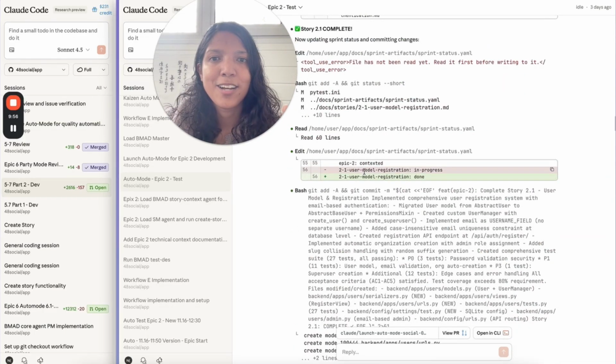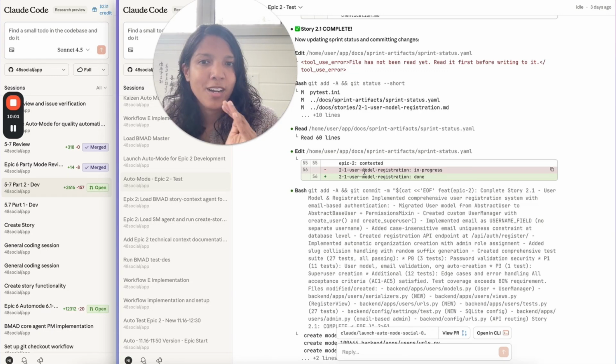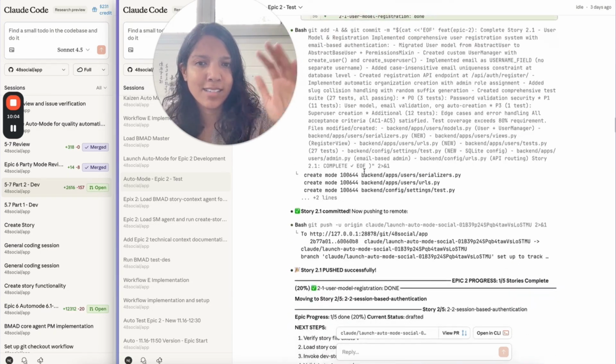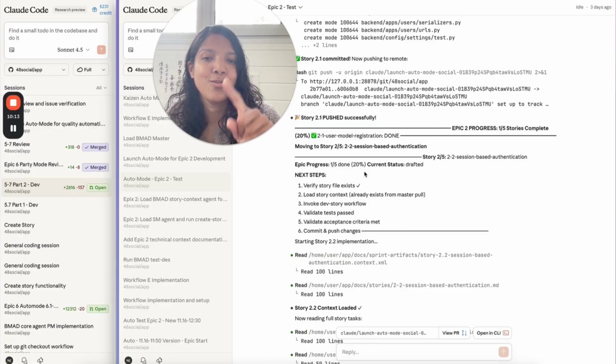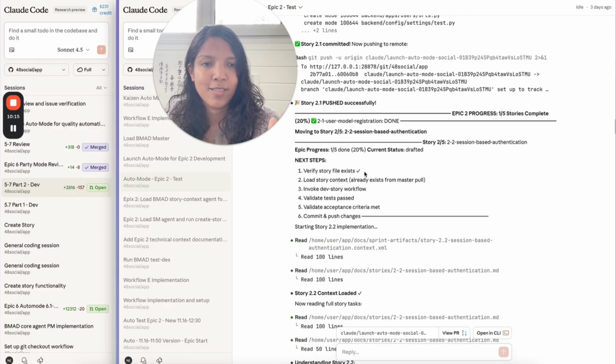So this is all just actually really amazing logic that has been built into the BMAD method. Pretty much what auto mode does is it just calls each BMAD process again and again. So it finished story 1, and now it's moving to 2. So it checks again, this is part of the auto mode, so it will see where it's at. Okay, now it has this next story, so it knows the things that it has to do.